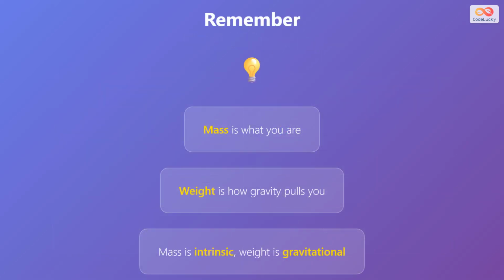Here's an easy way to remember the difference. Mass is what you are. It's the fundamental amount of matter that makes you who you are. Weight is how gravity pulls you. It's the force exerted on your mass by whatever gravitational field you're in. Mass is intrinsic, an inherent property of matter. Weight is gravitational, dependent on external forces. Keep this distinction clear, and you'll have a solid foundation for understanding mechanics.